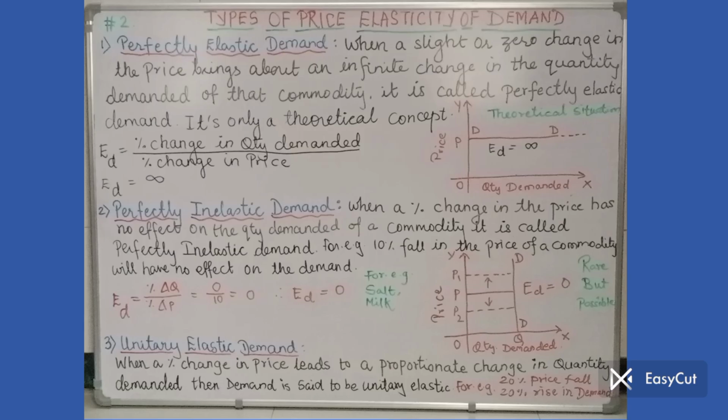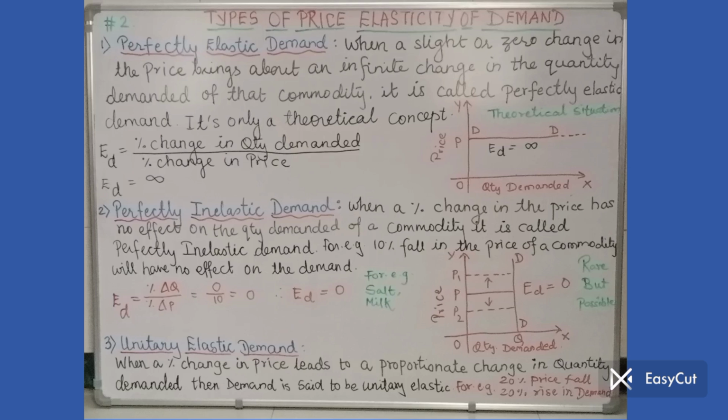And even if we consider the price fall and we take the new point as OP2, still the quantity demanded will remain the same. That will be OQ only. So that's why we get a demand curve which is a vertical straight line parallel to the y-axis. On the same demand curve, we are getting different points. So the demand curve remains the same because the quantity demanded does not change at all, and hence elasticity of demand is equal to 0 in this case.